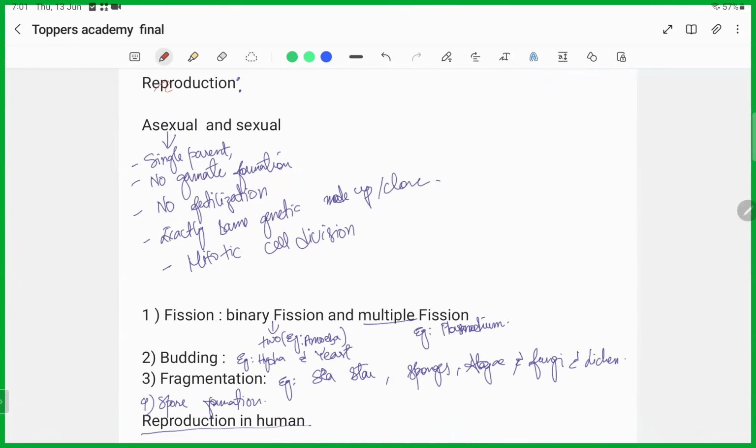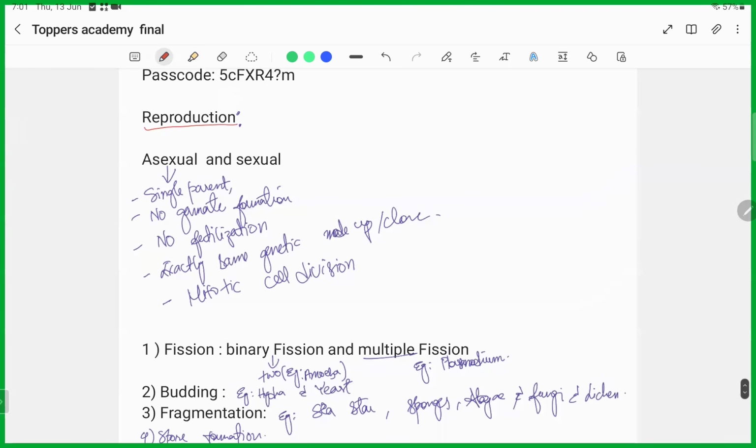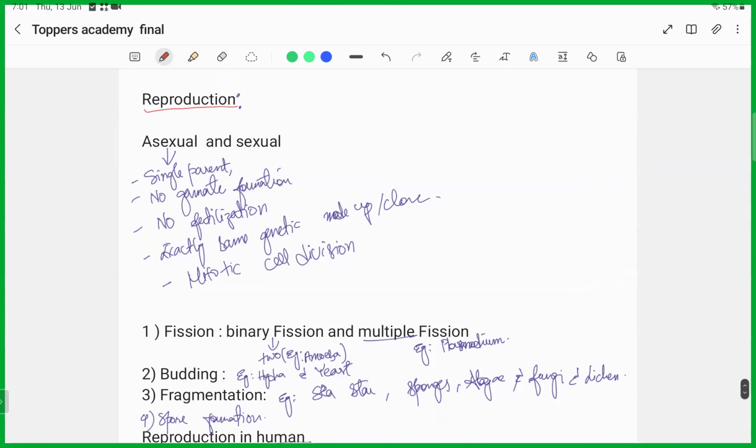So today we will start with reproduction. Reproduction is the process of producing new individuals or species from the existing organism or species.